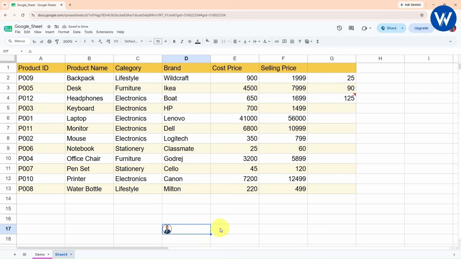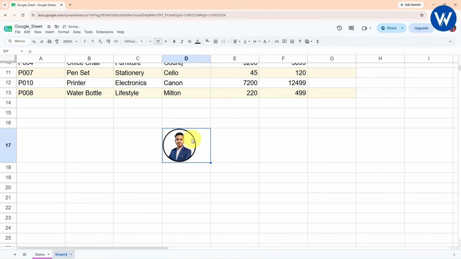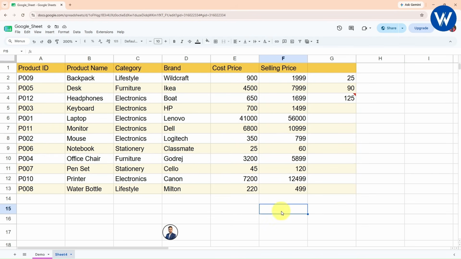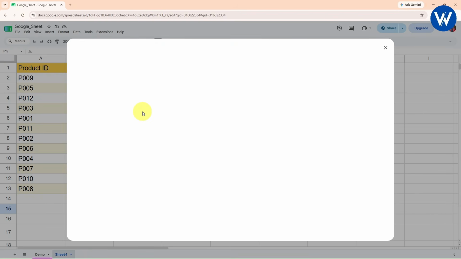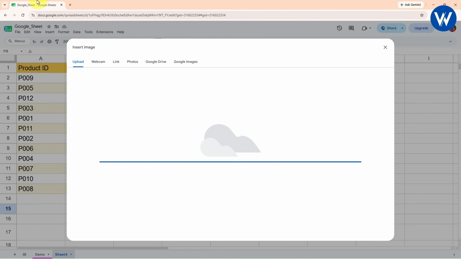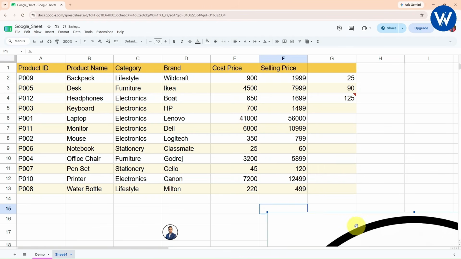And now look here guys, the image is looking very small. So basically when I increase the height of the cell, then only the image size will increase, or else it will not increase. Now let's suppose instead of showing the image inside the cell, if you want to show it on the cell, so what you can do is just look here, click on insert, go to image, click on insert an image over the cell. So basically now what will happen, the image will be over the cell. Now the image will not be inside the cell, it will be over the cell.